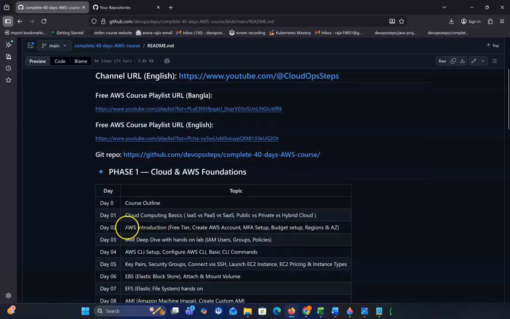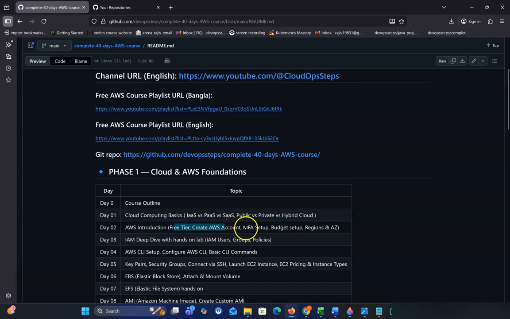In day 2, we'll discuss the AWS introduction, where I will discuss how to create an AWS account, what the free tier option is, which services are included in the free tier, and how long and what the limits of the free tier are. I will discuss these things that day.